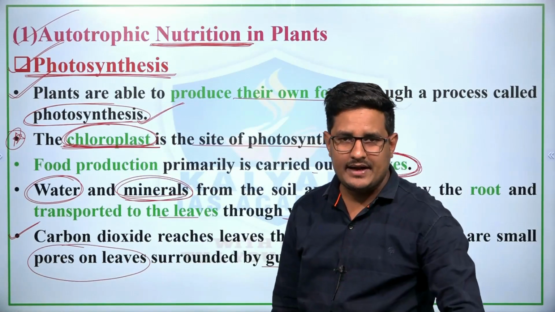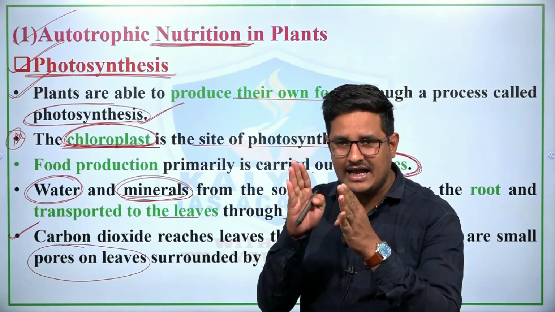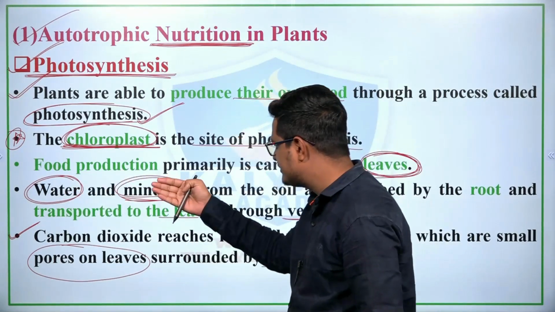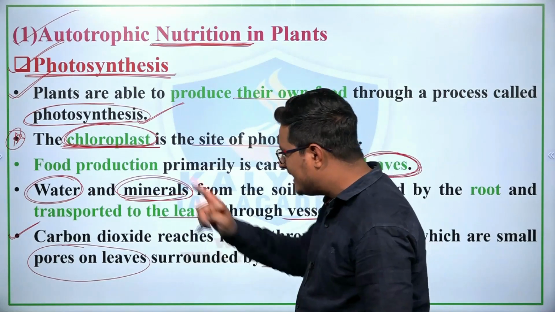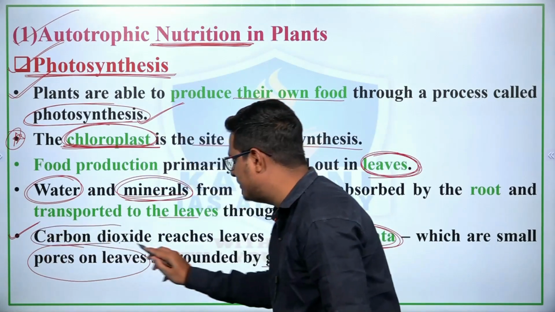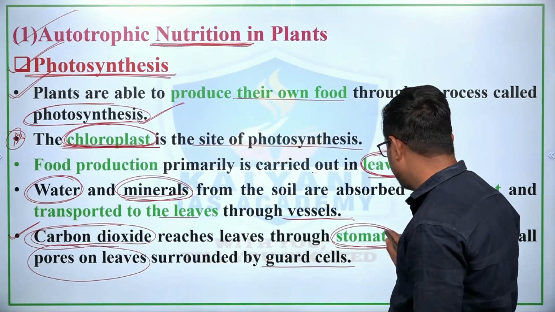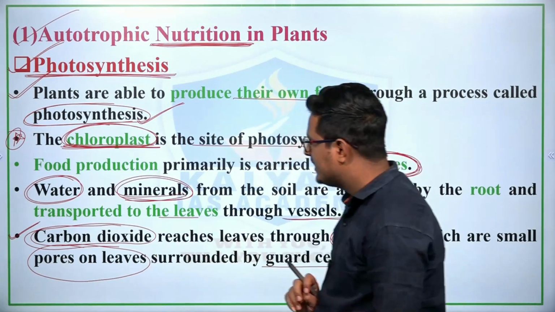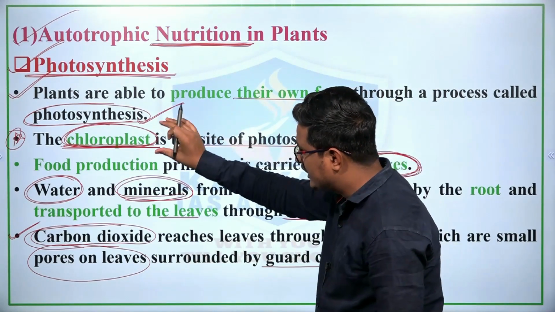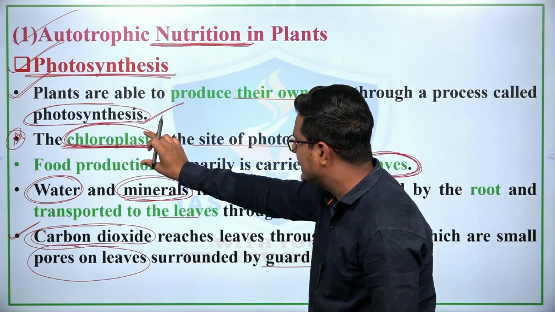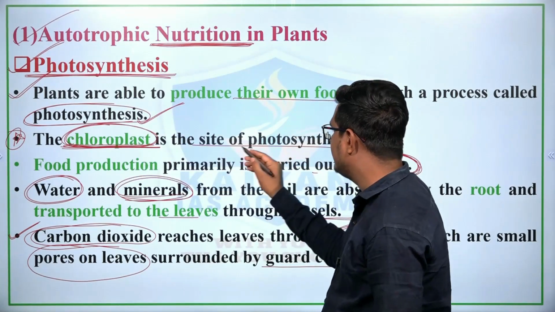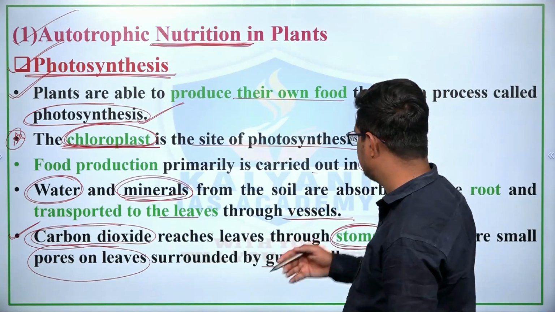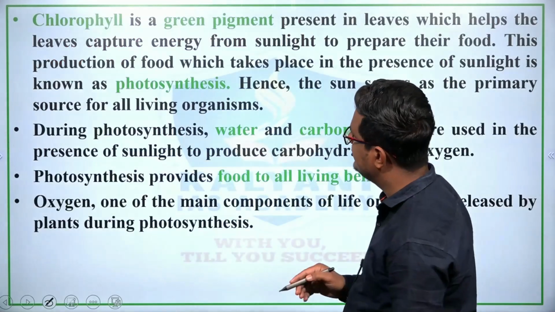So simply, with the help of xylem tissues, plants absorb water and minerals from the soil. Plants absorb carbon dioxide from the environment through the stomata, and stomata are the small pores on the leaves. And the chloroplast or chlorophyll is found in the leaves. Therefore, the process of photosynthesis takes place in the leaves.